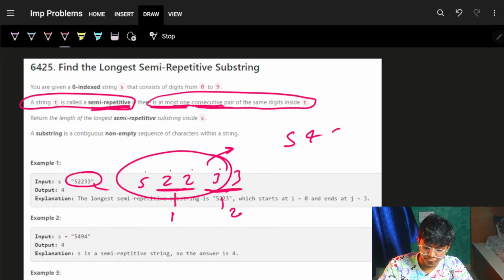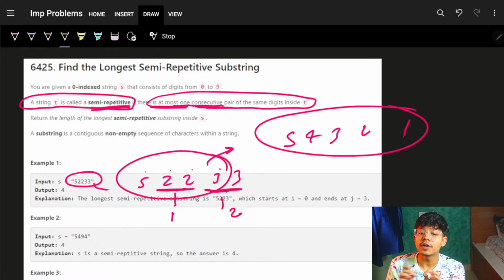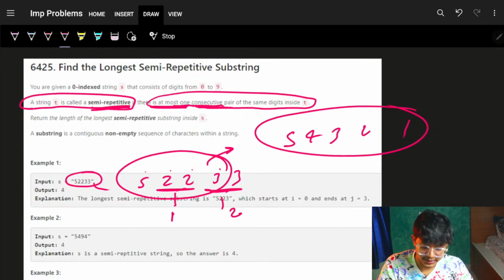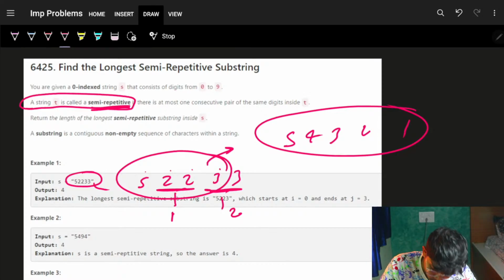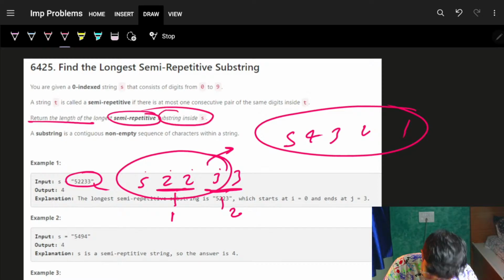If it is like 54321, okay, we can choose this because it has consecutive same digits as 0. So it should be at most once. Cool. Return the length of the longest semi-repetitive substring inside S.